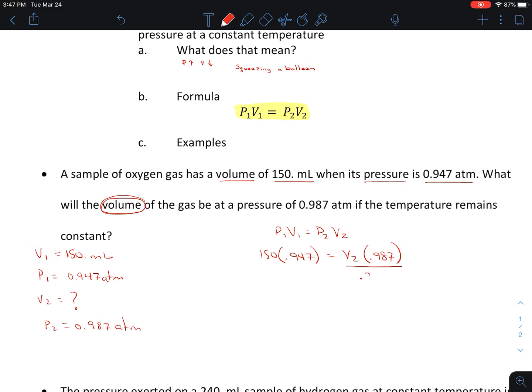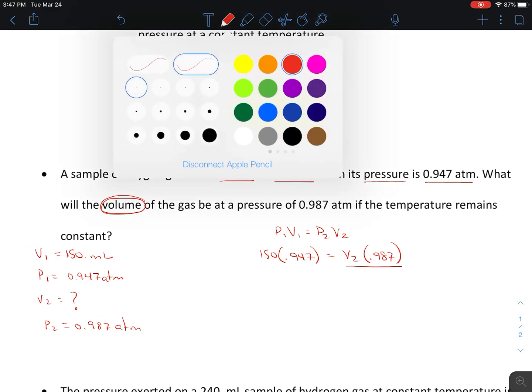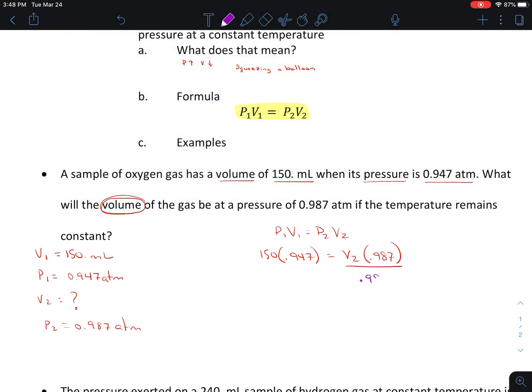We're going to divide each side by 0.987. So V2 will be equal to 150 times 0.947 divided by 0.987. We'll plug that in our calculator. We're going to keep 3 sig figs in our answer. So 150 times 0.947, and then we divide by 0.987.